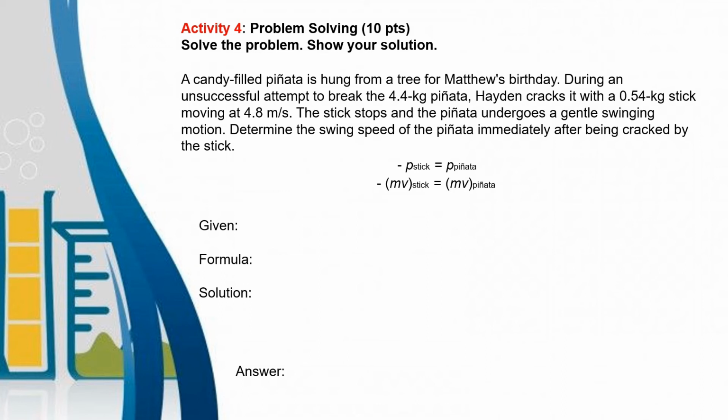The mass of the stick is 0.54 kg, and the velocity of the stick is 4.8 meters per second. We are looking for the velocity of the piñata after it was hit by the stick. Review again the sample problem for you to be able to answer activity number 4.